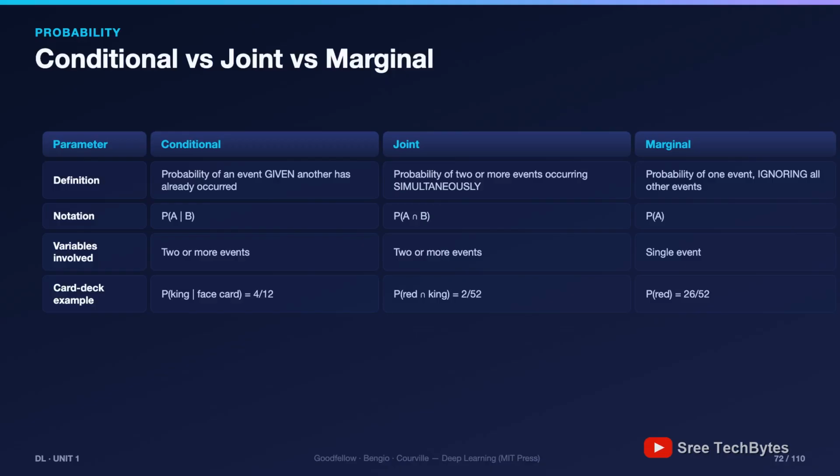Instant drill: rain A and D, traffic joint. Traffic given rain, conditional. Rain, full stop, marginal. Got it?